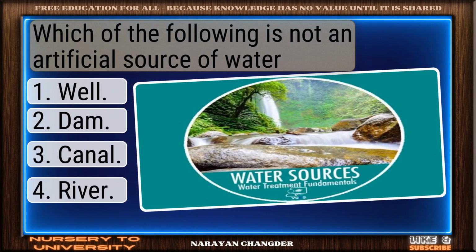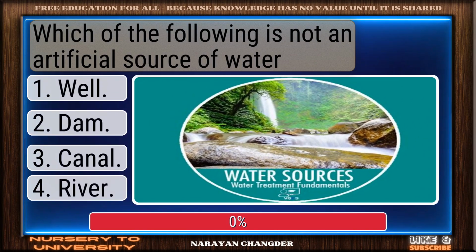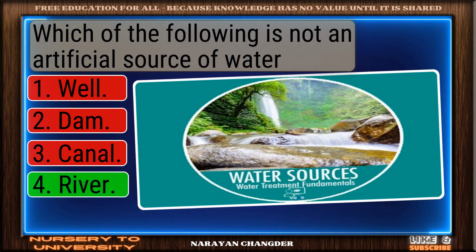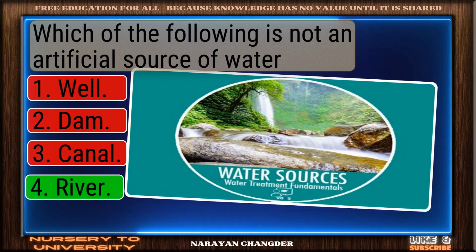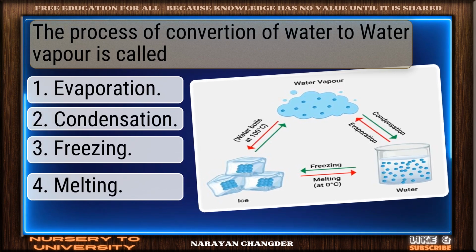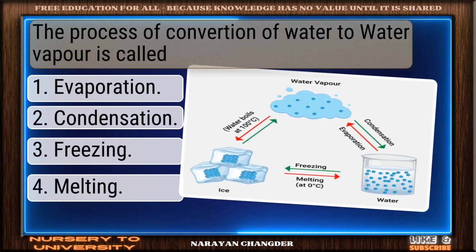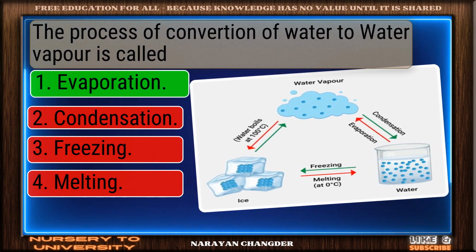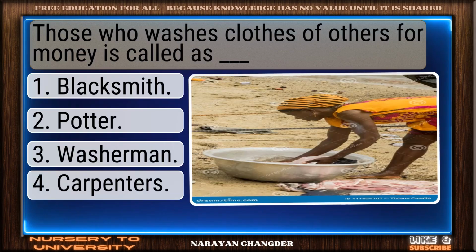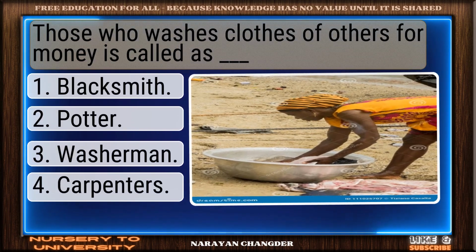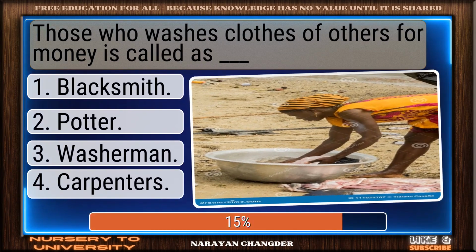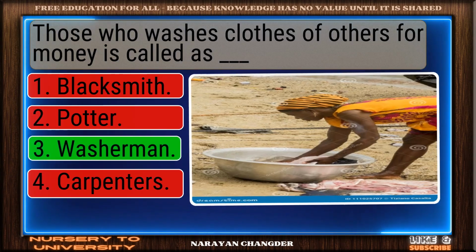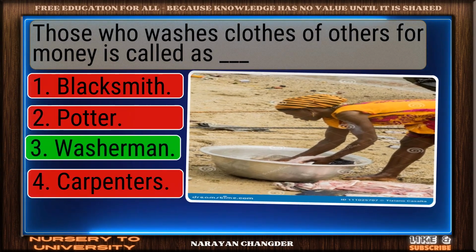Which of the following is not an artificial source of water? Nice work. You chose river and it is correct. The process of conversion of water to water vapor is called... Right again. Evaporation is a valid answer. Those who washes clothes of others for money is called as dash. Strong choice. Washerman is the right answer.